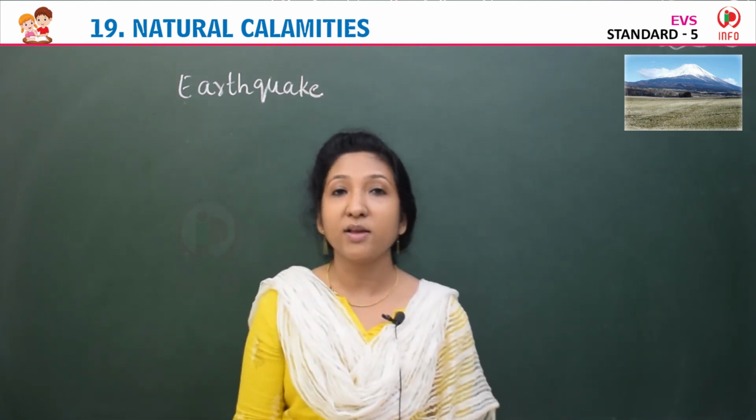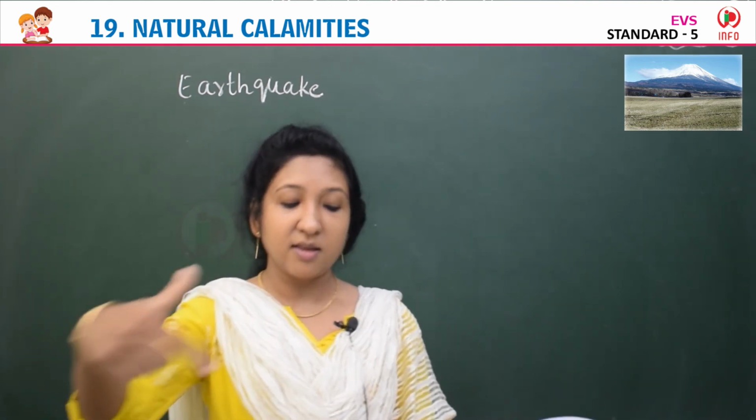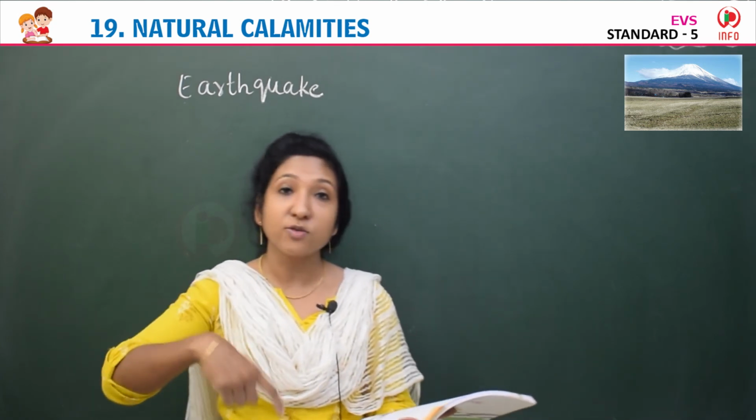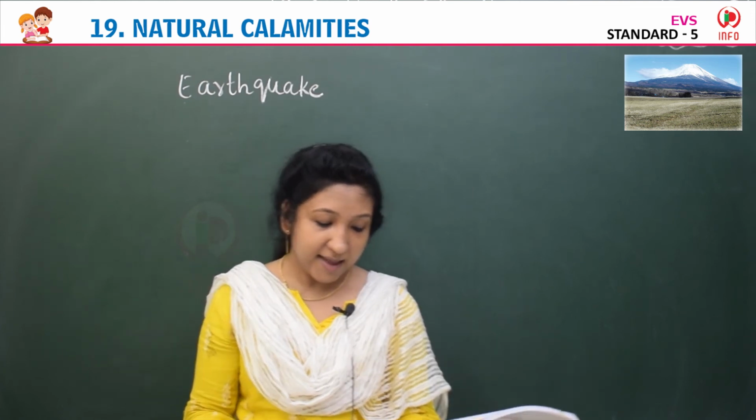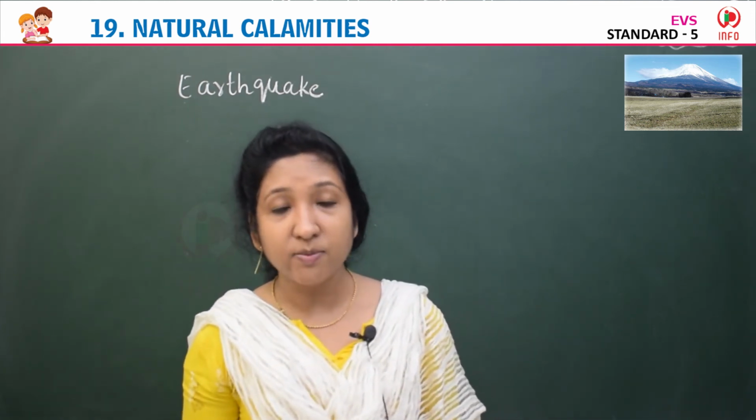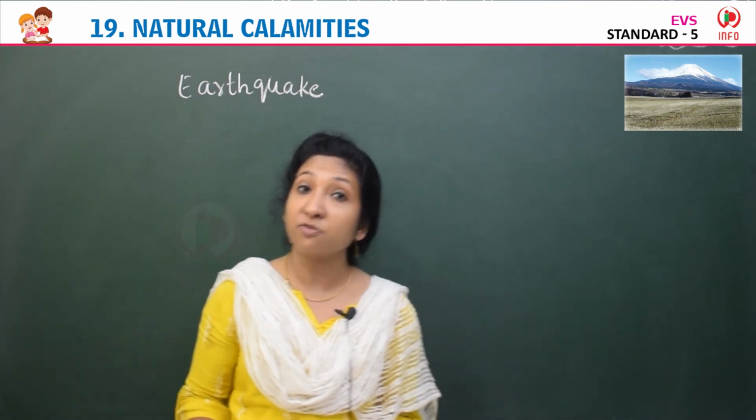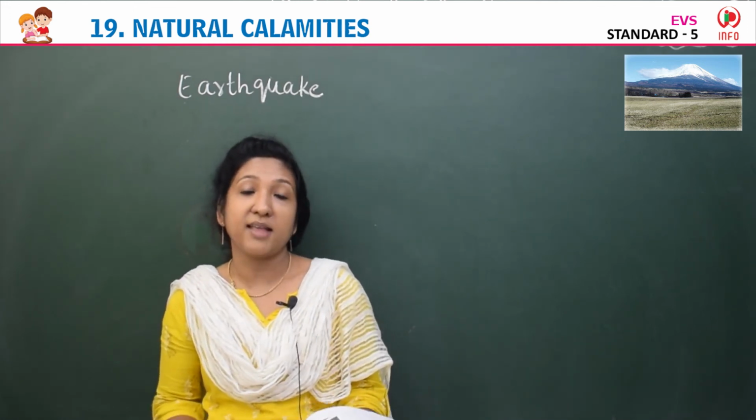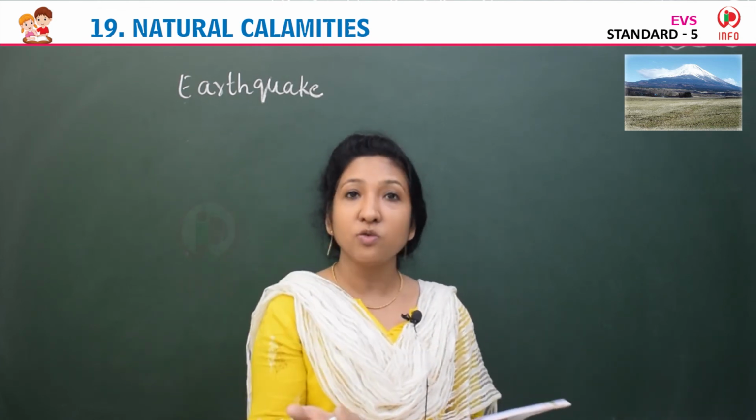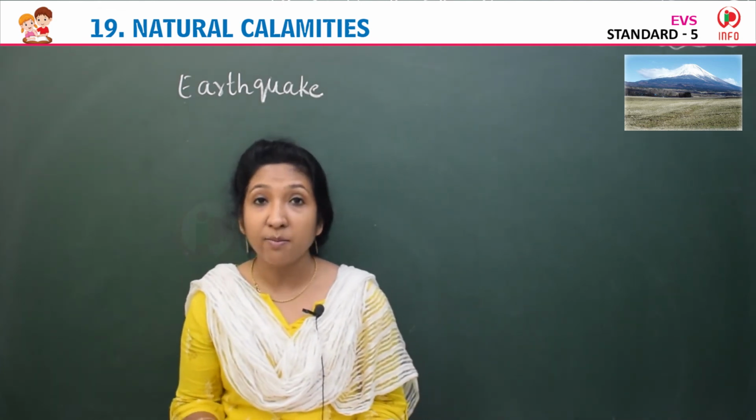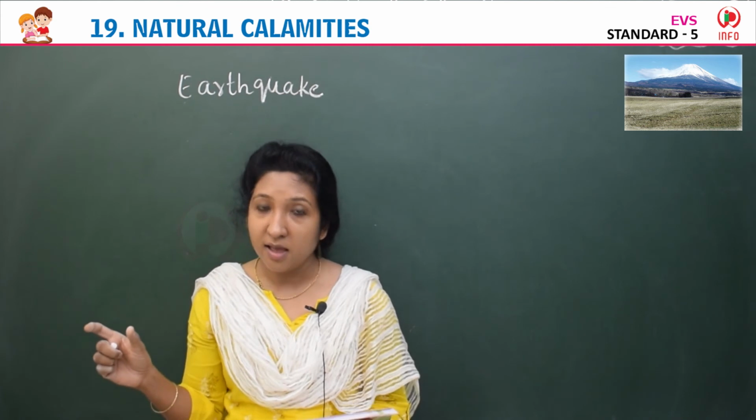Then we learned about volcanoes. A volcano is an opening in the planet's surface which allows hot molten rock to come out to the surface. And there are many types of volcanoes. An active volcano erupts frequently or regularly. A dormant volcano may erupt at any time. Extinct volcanoes no longer erupt.